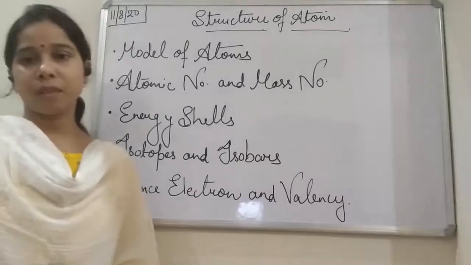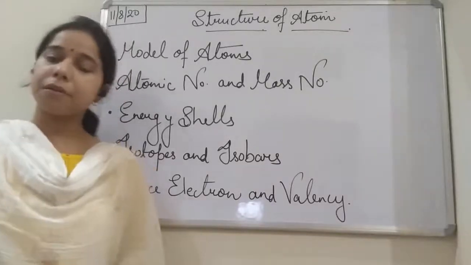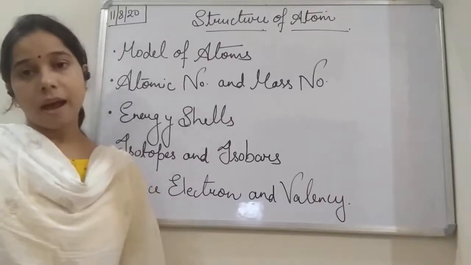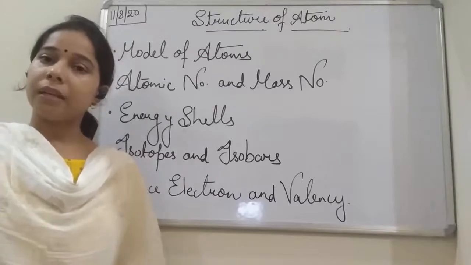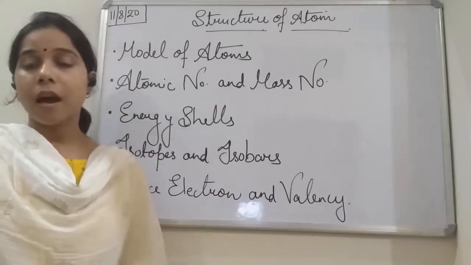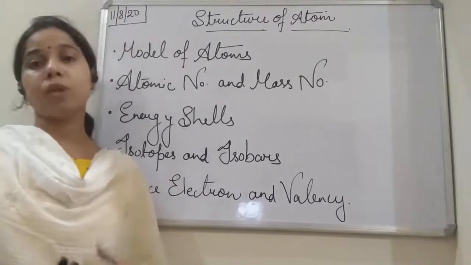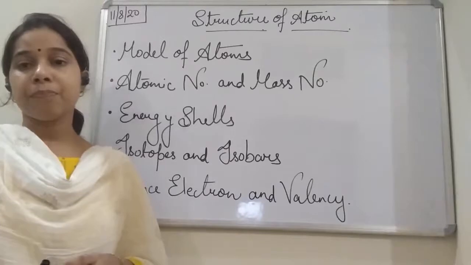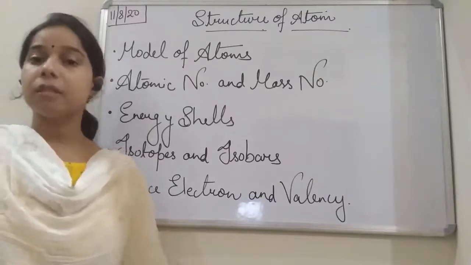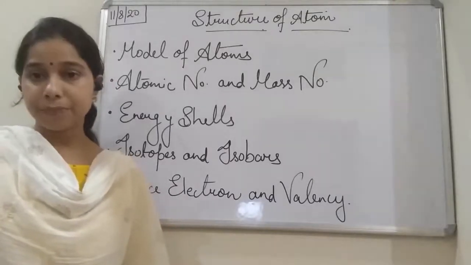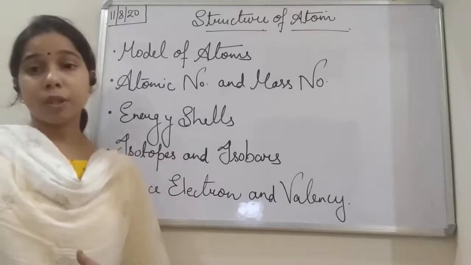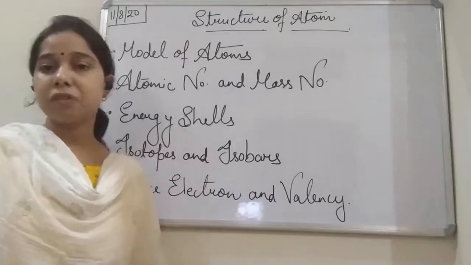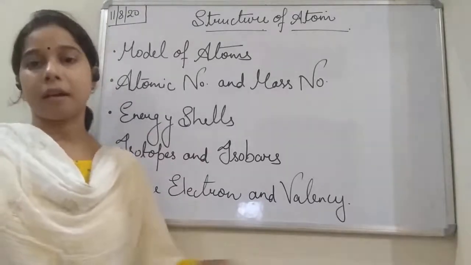Hello students. So in the previous class, when we were studying atoms and molecules, in that chapter we studied what atoms are and how molecules are formed with the help of atoms, as well as how we can decide the atomicity of different elements. How Dalton's atomic theory explains the atom and what the different limitations are by which his theory was discarded.